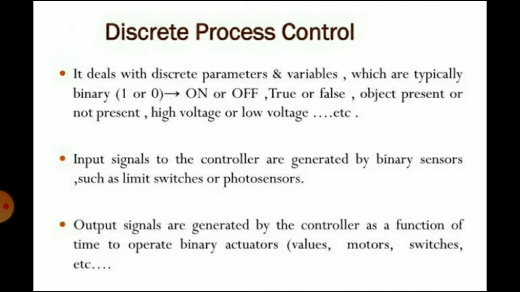These output signals turn on and off switches, motors, valves, and other binary actuators related to the process. The purpose of the controller is to coordinate the various actions of the physical system, such as transferring parts into a work holder, feeding a machine or feeding a machining workhead, and so on.